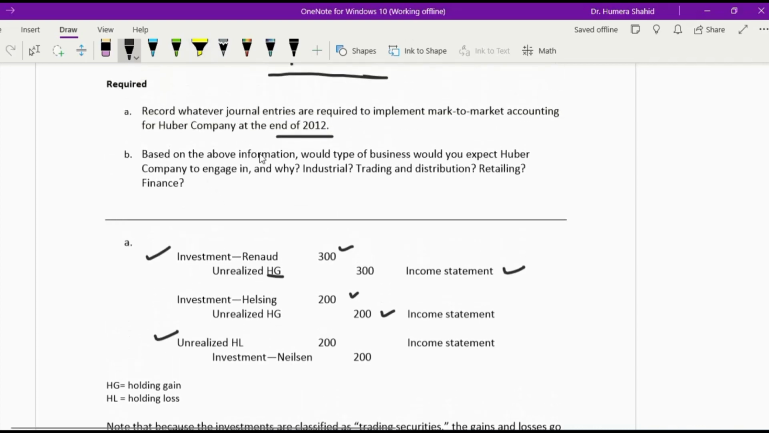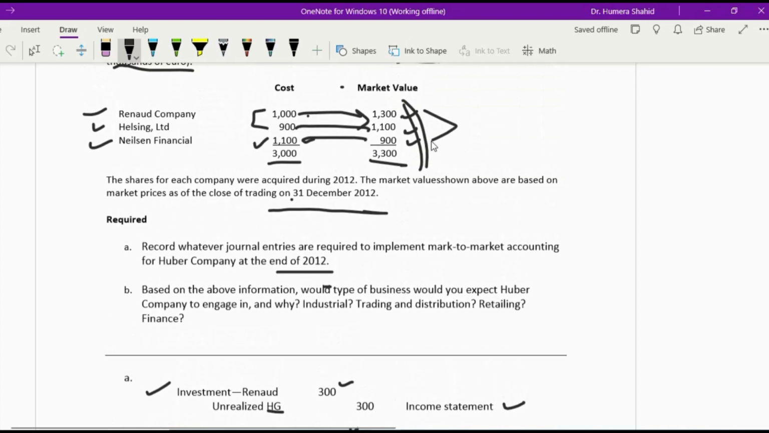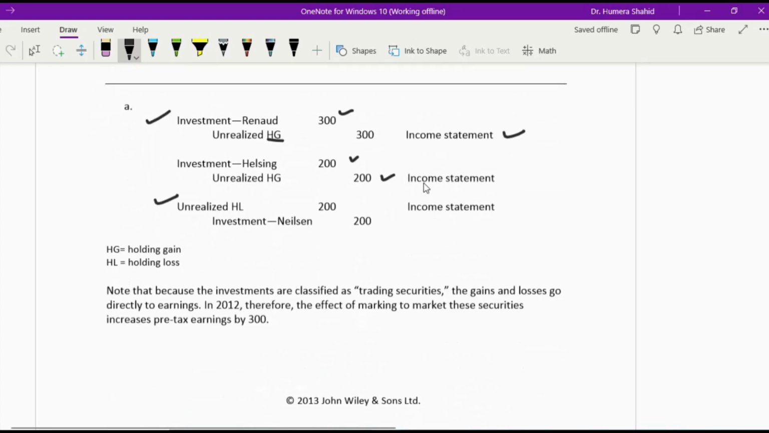Point number B says that based on other information, which type of business would you expect Huber Company to engage in and why? Industrial, trading and distribution, retailing, and finance. If you see, both types of businesses, Renat Company and Helsing, are giving the profits. Only the financial sector is giving a loss. So they should invest in the others other than the financials. So this is the conclusion for point number B.